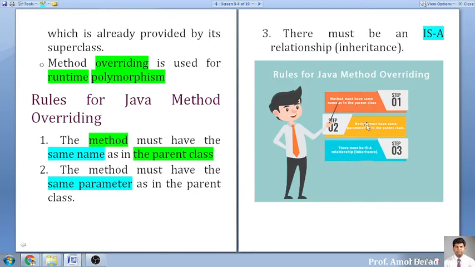Rule number two, the same parameters as the parent. And third, an is-a relationship, just like a programmer is an employee. All features of the employee are inherited into the programmer, so that's why it is called an is-a relationship. And whenever there is such a relationship, then only we can go for overriding, otherwise you cannot.